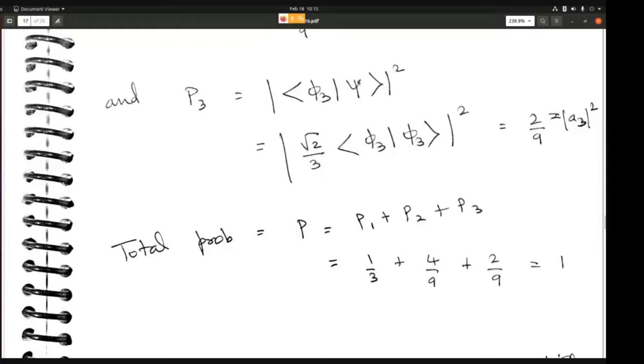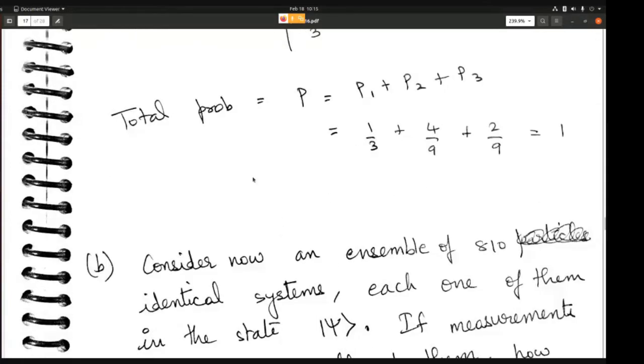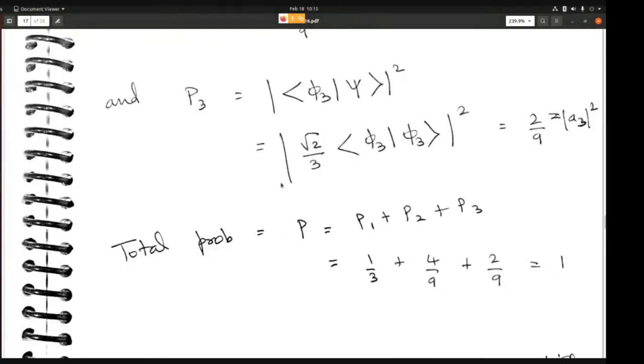We already knew that. So ultimately, it's essentially like verifying the original result, that P1 plus P2 plus P3 should be equal to 1. All right. Is this clear? Any questions up to this point?